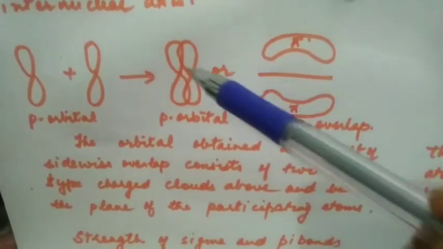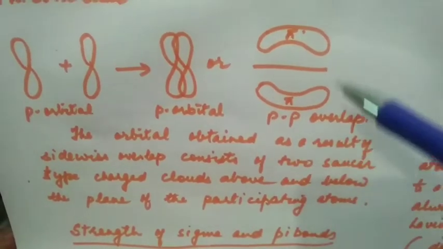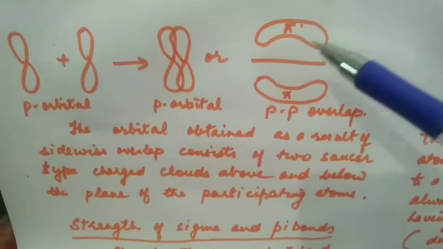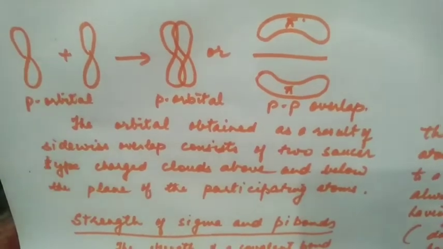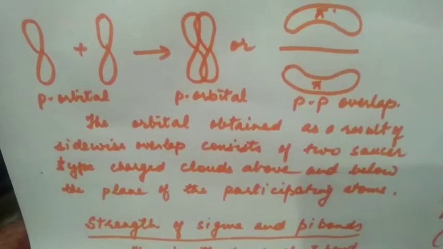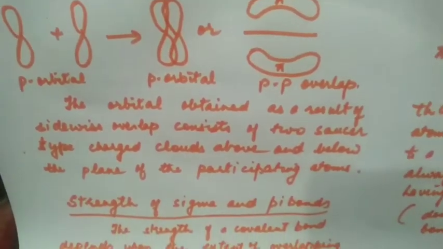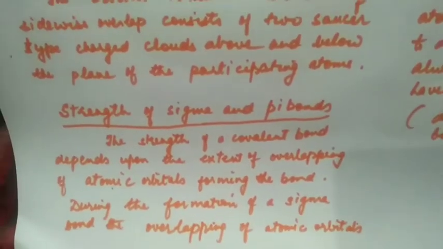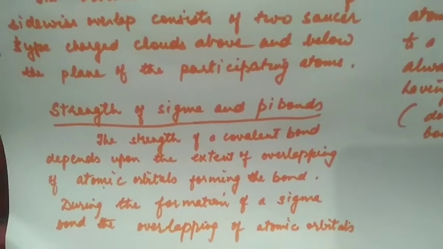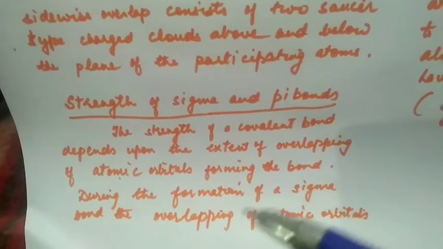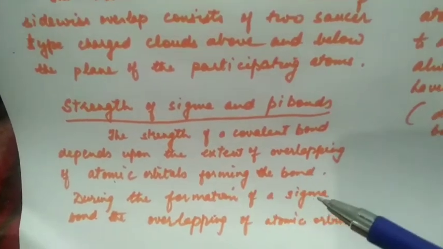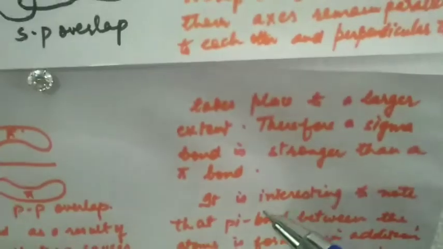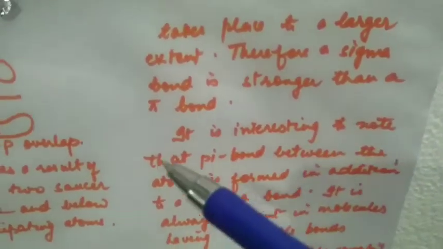The orbital obtained as a result of sidewise overlap will consist of two saucer-shaped charged clouds above and below the internuclear axis or the plane of the participating atoms. Strength of sigma and pi bonds. The strength of covalent bond depends upon the extent of overlapping. Overlapping is more, the bond will be stronger. During the formation of sigma bond, the overlapping of atomic orbitals takes place to a larger extent. Therefore, a sigma bond is stronger than a pi bond.